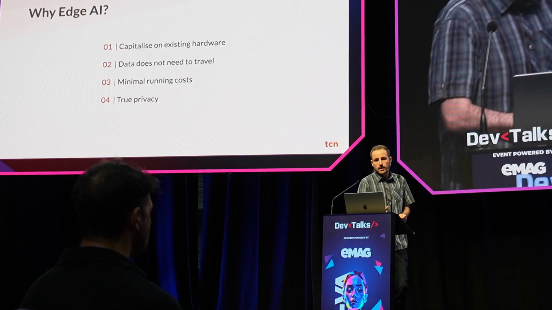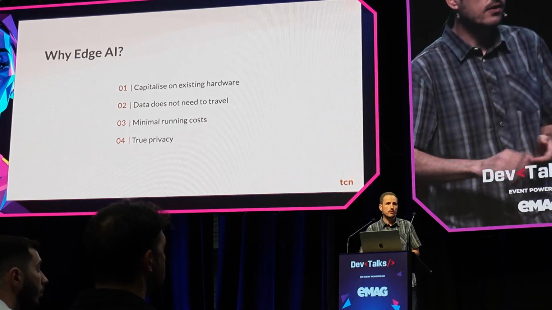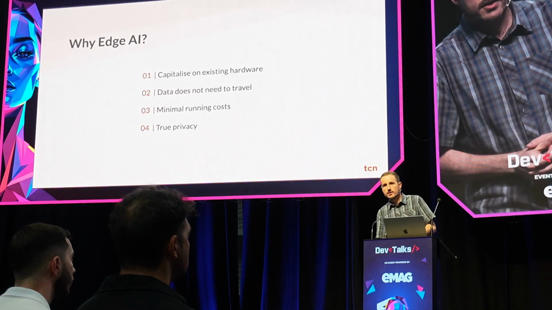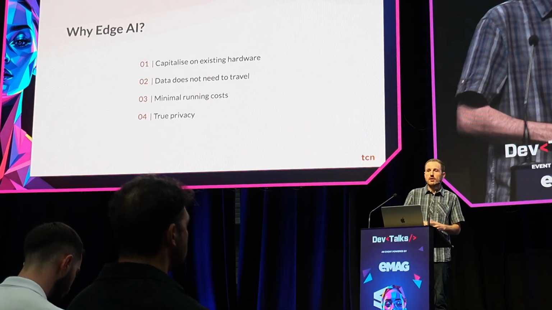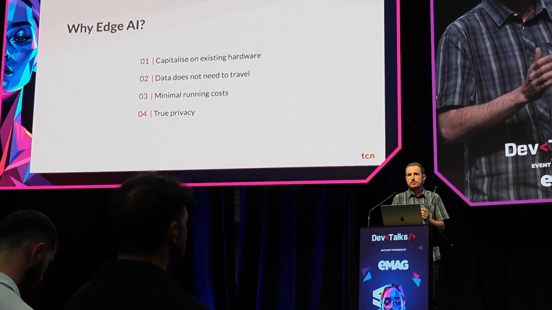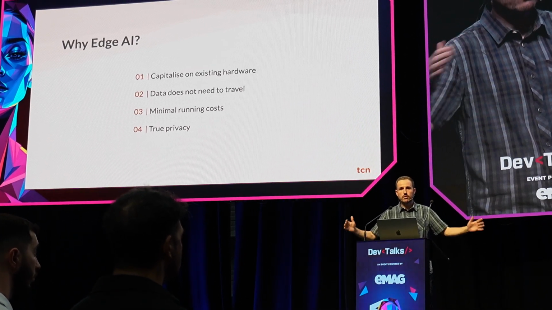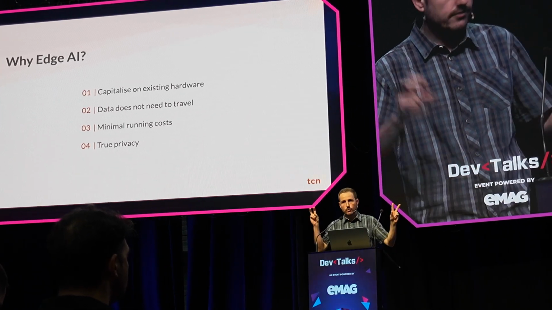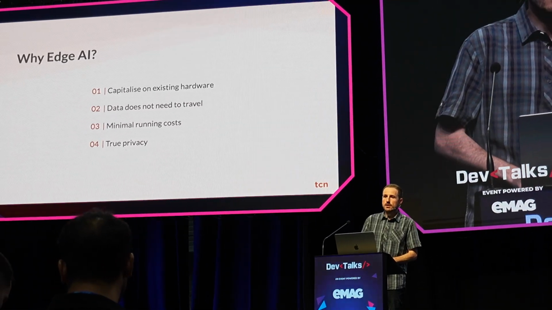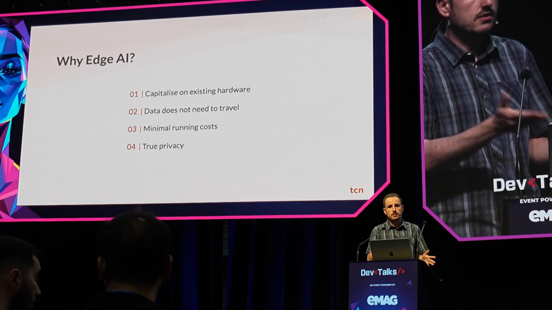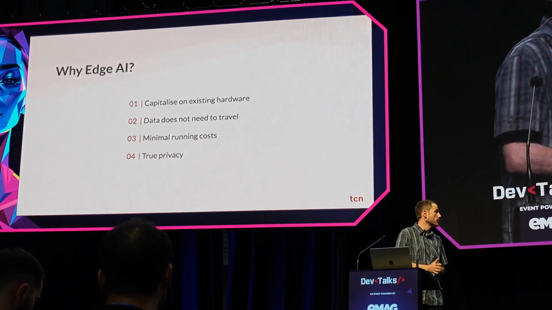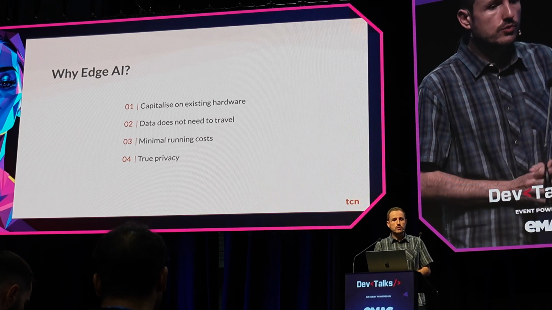So why Edge AI? So one, you capitalize on existing hardware, right? If you have a good laptop, it can run AI. It can run your AI locally. Data does not need to travel. So even if you have, let's say, a use case inside your business, you can still run your AI locally inside your firewall. You would have minimal running costs, right? Basically because when you own the hardware, it's just the watts that you need to pay for. And the last one is the most important one. It's the only way towards true privacy.